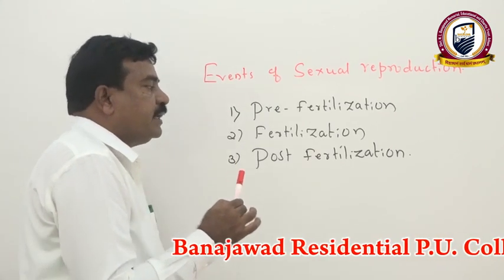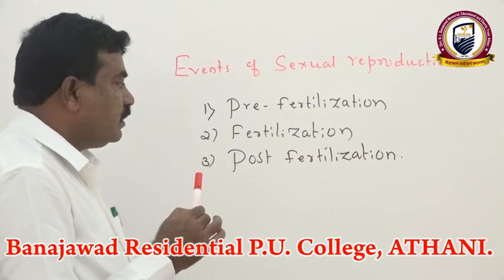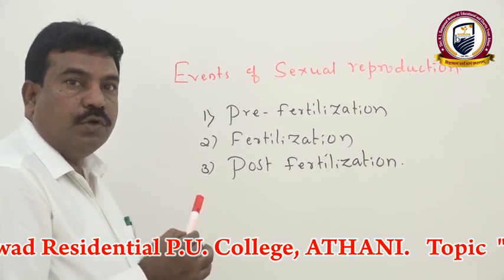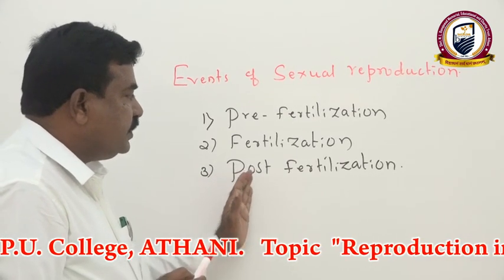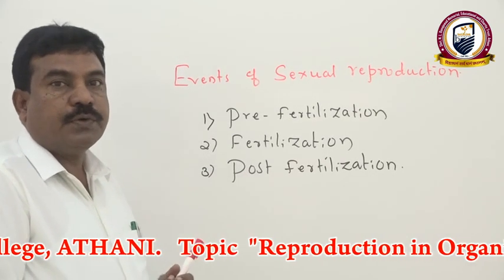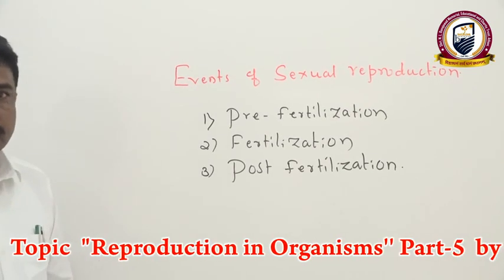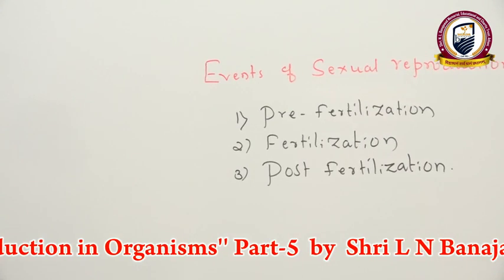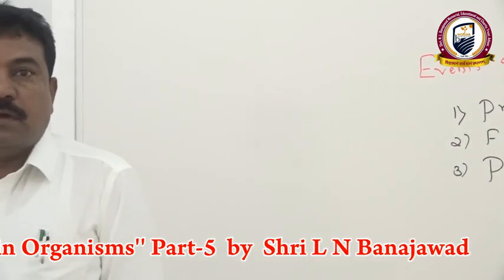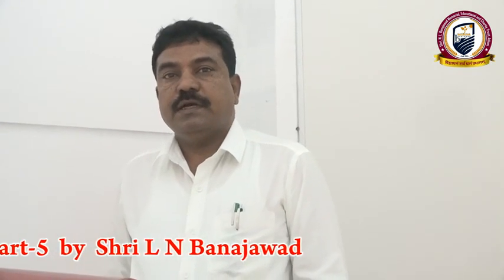Then post-fertilization events means after fertilization, during the organism's life cycle, what changes take place, that we have to explain. As we know, there is a lot of diversification in both animals as well as plants.